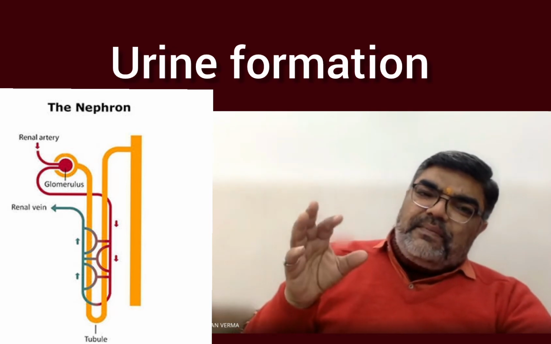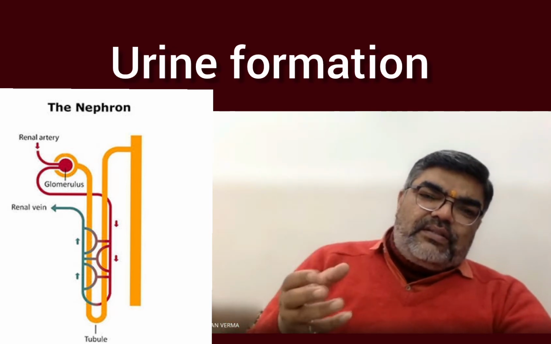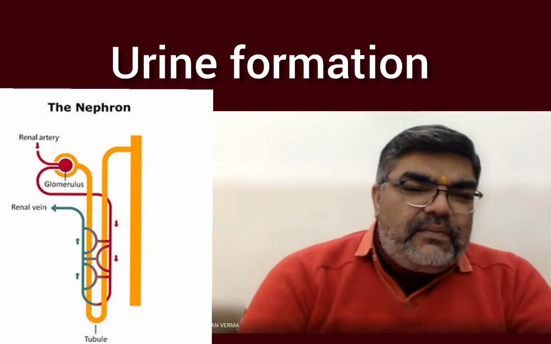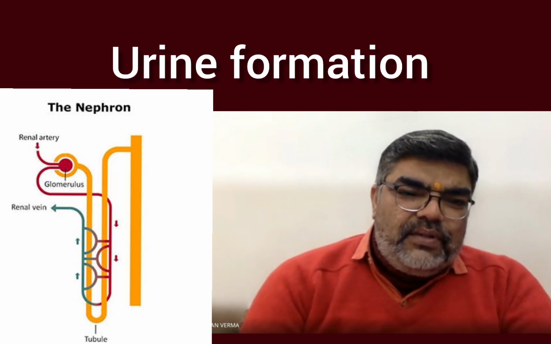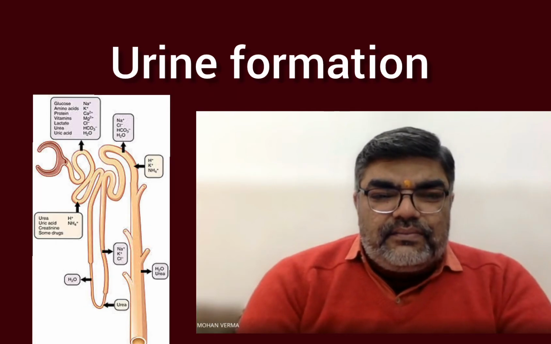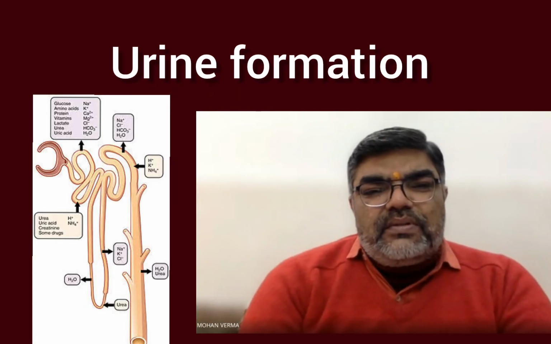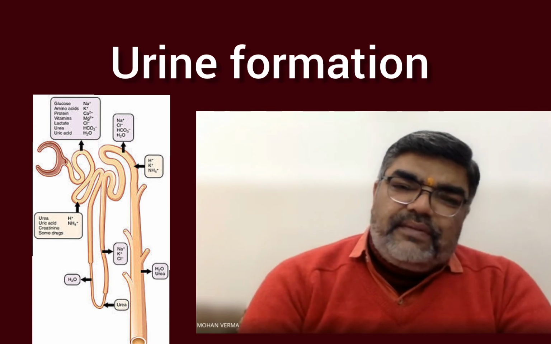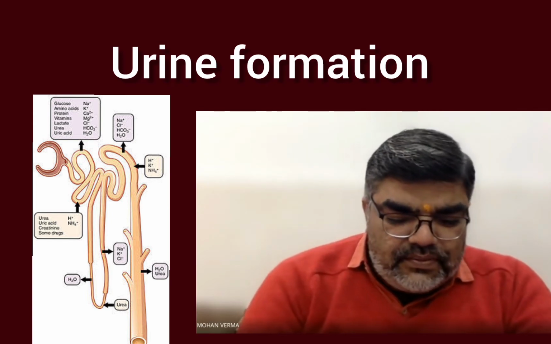Some are permeable for salts, sodium and potassium, then others are not. They are playing different roles. So now, it is most important to know about the function of different parts of the renal tubule.